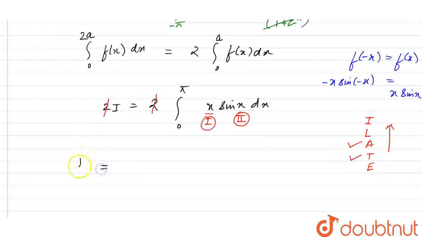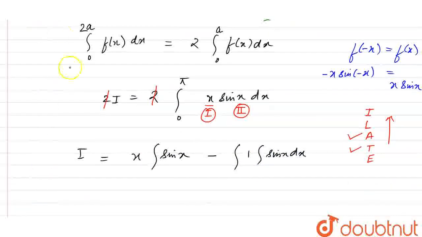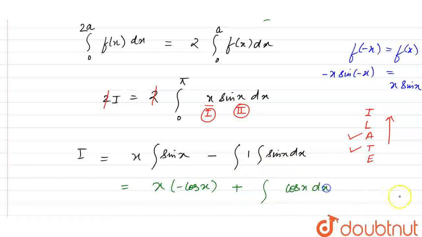So applying the u v rule, we have the first function as it is, x, times the integral of sine x, minus the integral of the differentiation of the first, that is 1, times the integral of sine x dx. We will put the limits afterwards. So we have x times the integral of sine x, which is minus cos x, and minus the integral of minus cos x, so minus minus will be plus, of cos x dx.